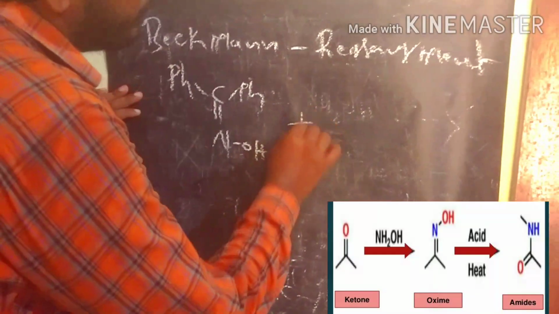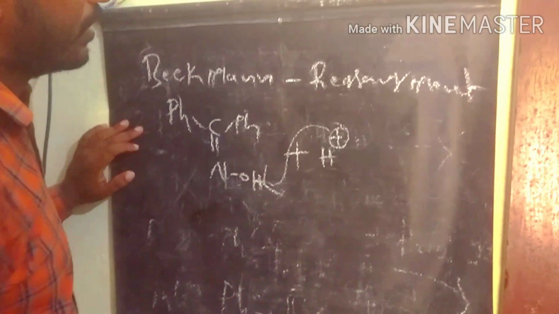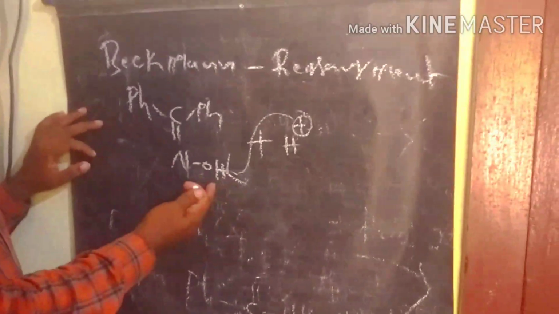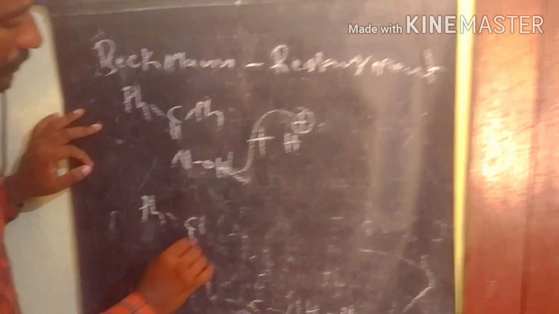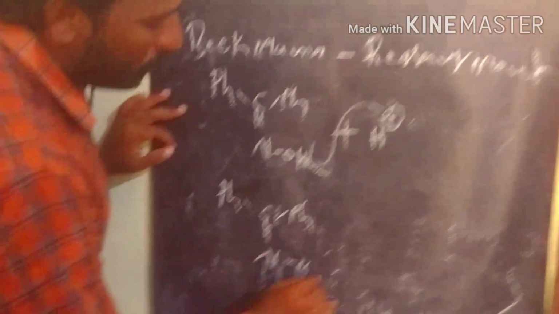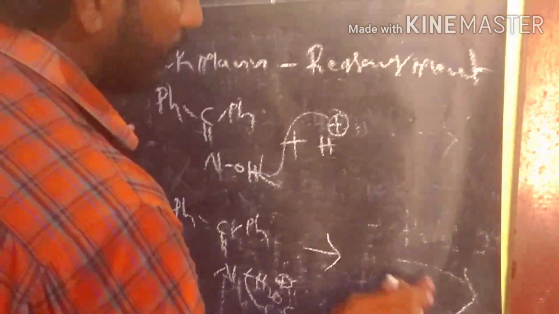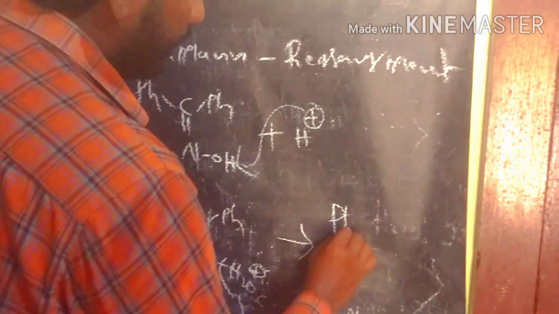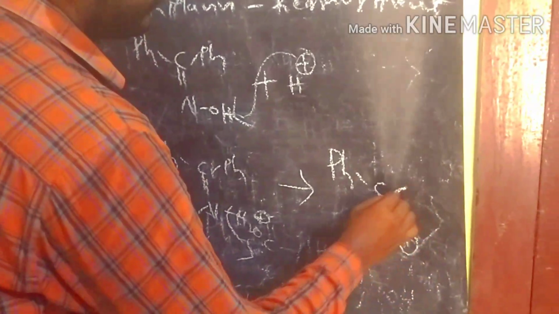This ketoxime in the presence of acidic medium undergoes protonation at the OH group, and we are getting this product with H2O plus. We lose the water molecule and form a new bond, Ph-N plus and Ph.